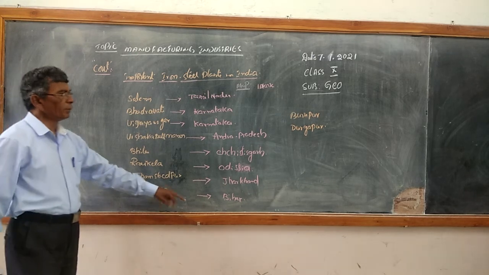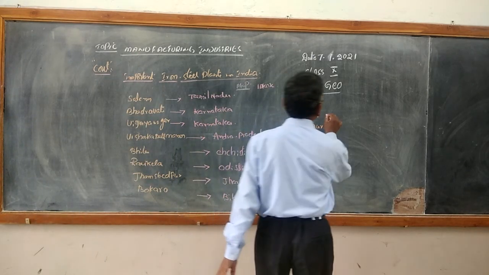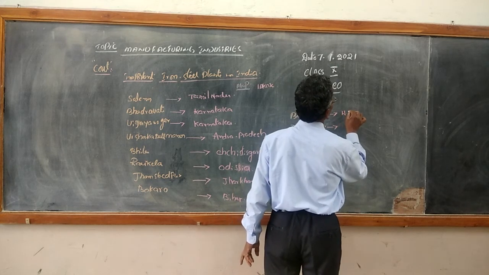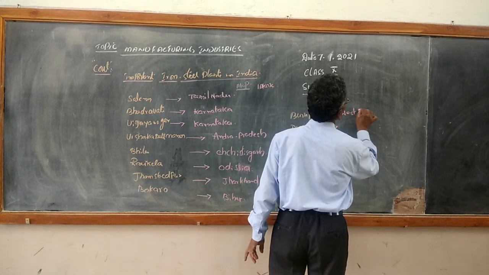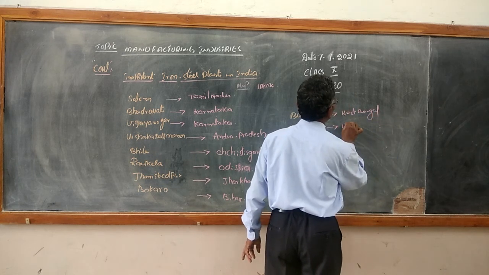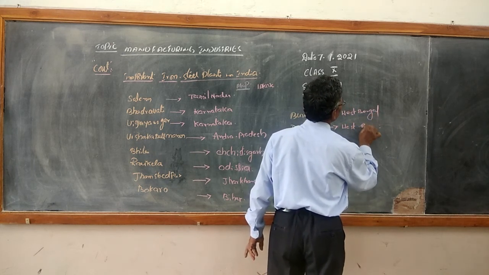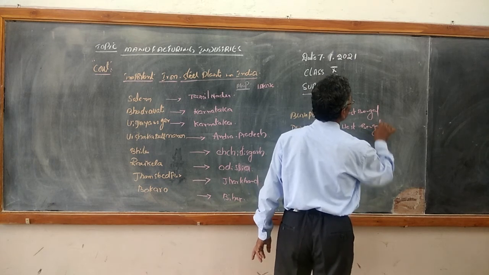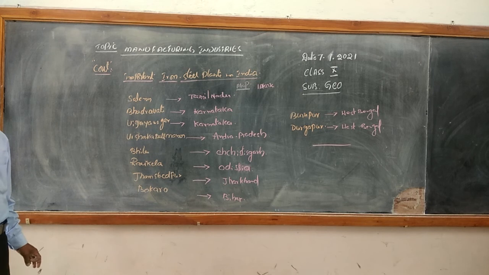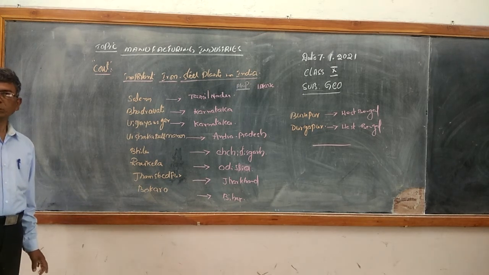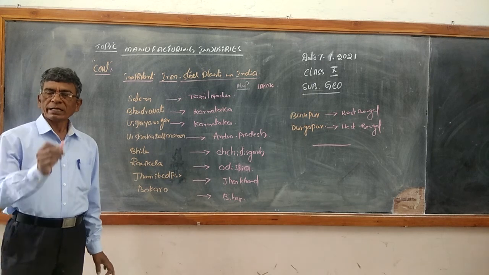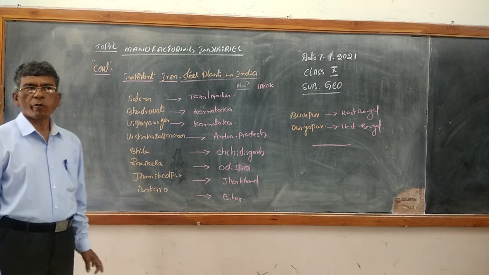Then come to Burnpur and Durgapur. Yes, these are the important iron steel plants located in India, children. Now look at the following iron steel plants in India.